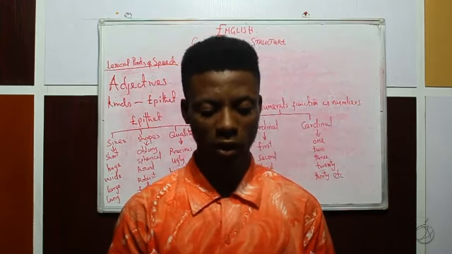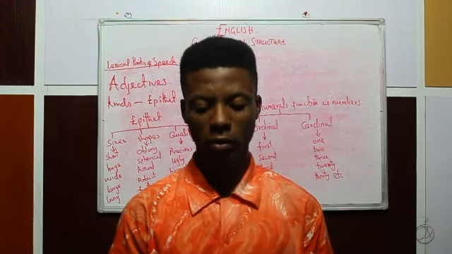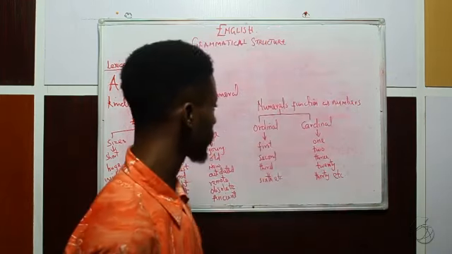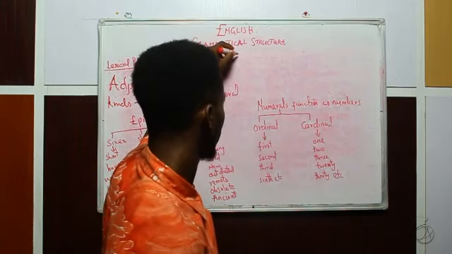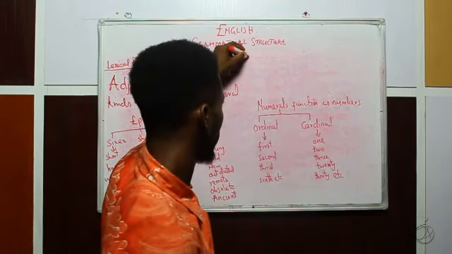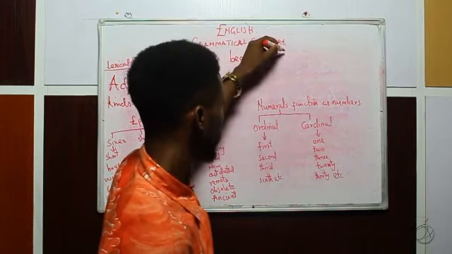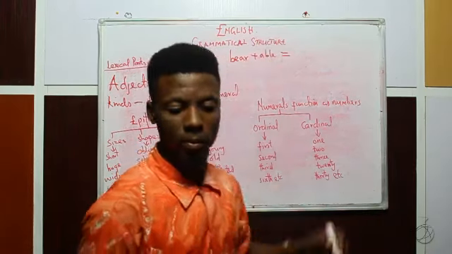These suffixes are usually added to verbs and nouns to form adjectives. Example, bear plus able gives us bearable.